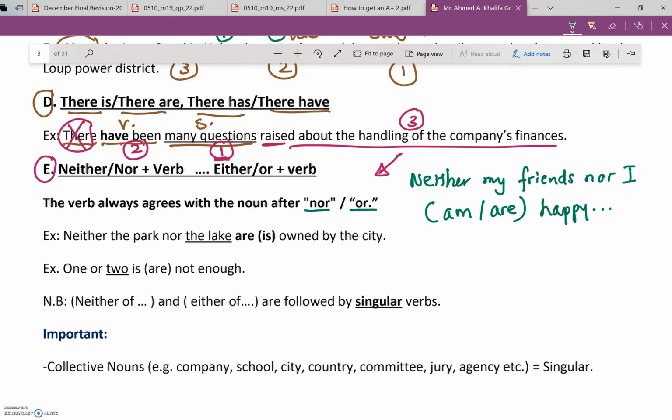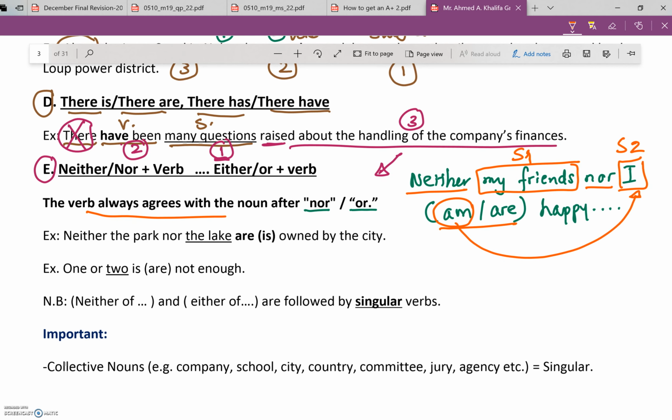So what do you think here? So let us start it. We have got neither and we have got nor. So we have got subject number 1, S1, and then subject number 2, that's S2. And this is the verb. What are you going to choose? Simply, I'm going to choose am, because the verb, as we said here, agrees with the second subject, with the noun that comes after nor or. So in that case, I'll go for what?